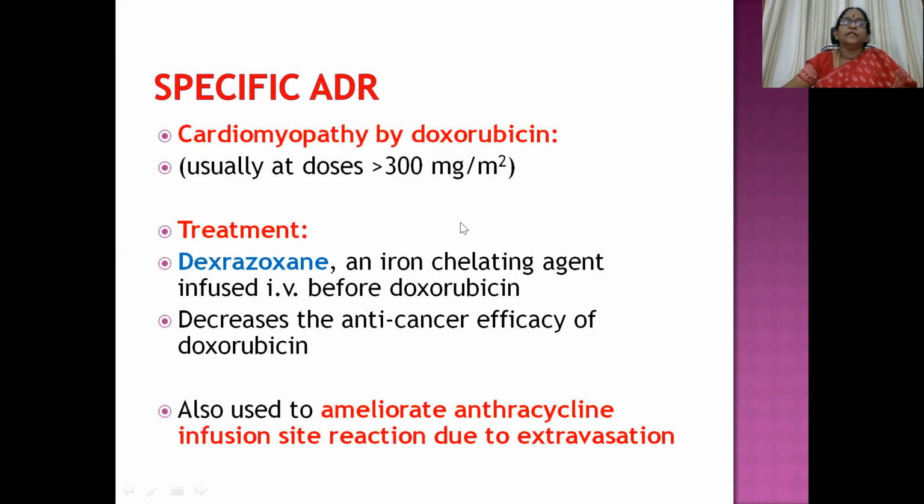Then cardiomyopathy, that is another specific ADR, caused by doxorubicin, which is most commonly seen at doses of more than 300 milligrams per square meter area. So treatment for this is with administration of dexrazoxane, an iron chelating agent infused intravenously before doxorubicin therapy, which decreases the toxicity without reducing the anti-cancer efficacy of doxorubicin. And it is also used in the management of anthracycline infusion site reaction due to extravasation.